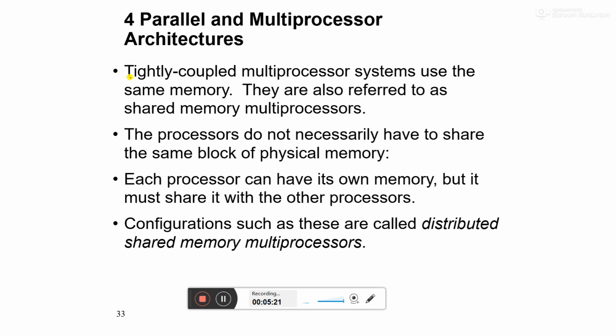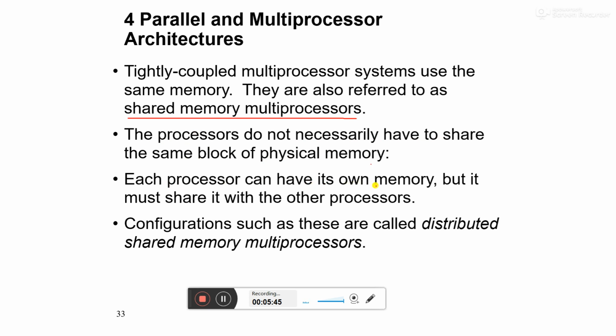Tightly coupled multiprocessor systems use the same memory. They are also referred to as shared memory multiprocessors. Shared memory multiprocessors are important to understand. The processors do not necessarily have to share the same block of physical memory.